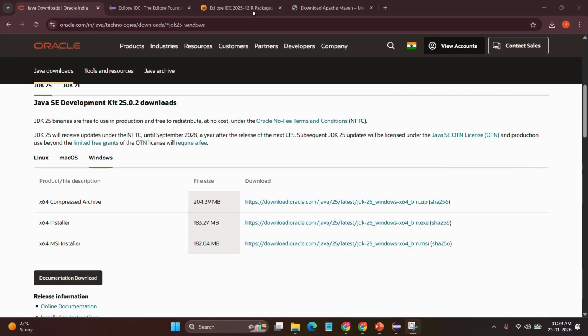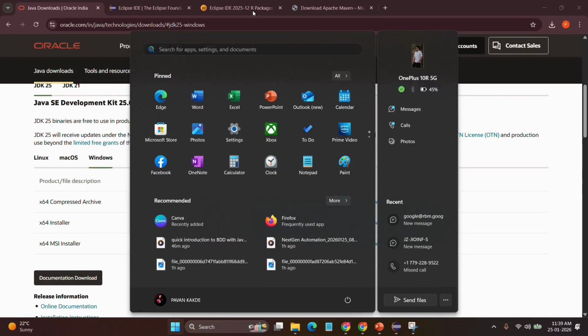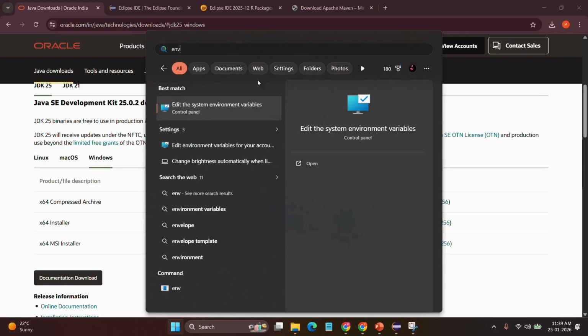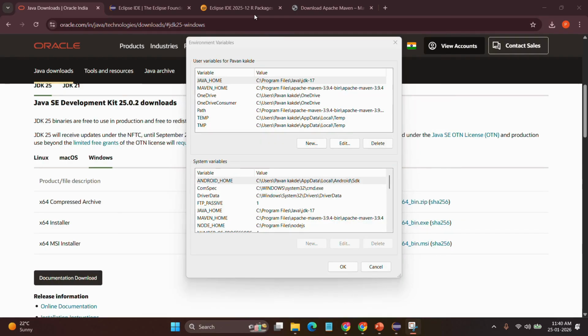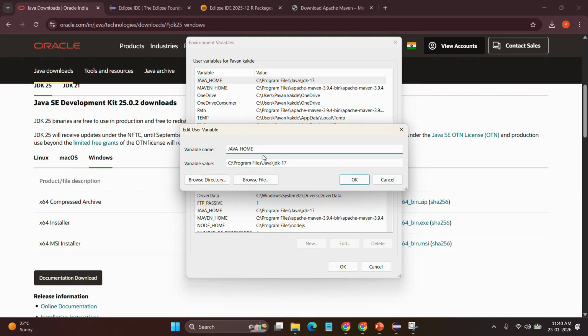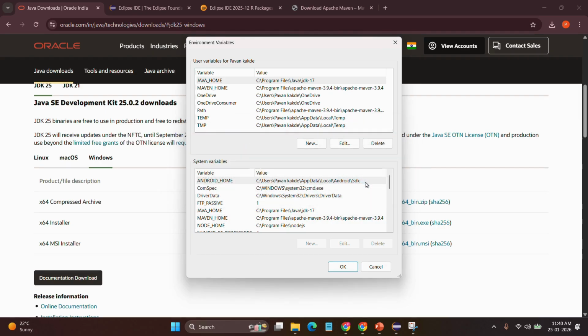Let's set Java environment variable. It is the most important. Open environment variables. Now open the environment variables, and then create a variable name for Java home. Then add a path for Java. Then click on OK. Next, update the path of environment variable.